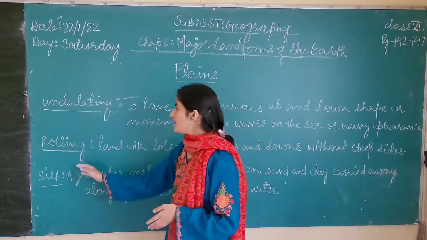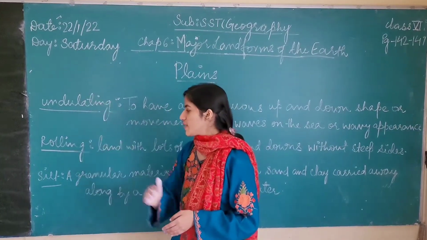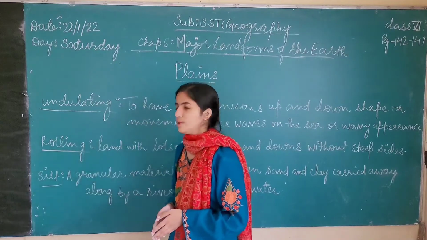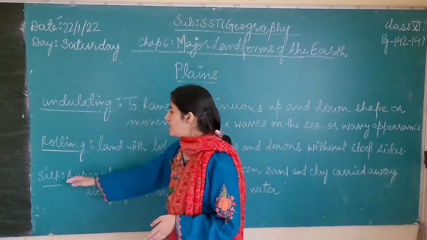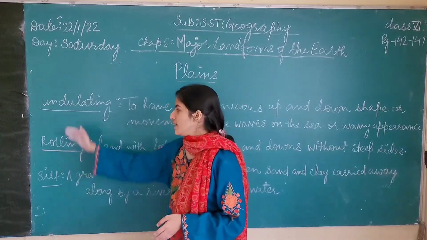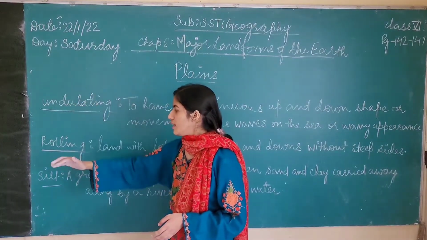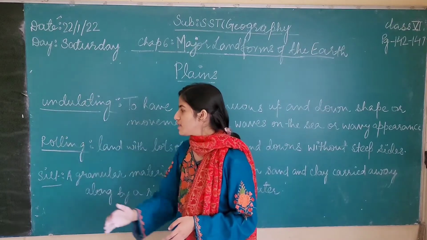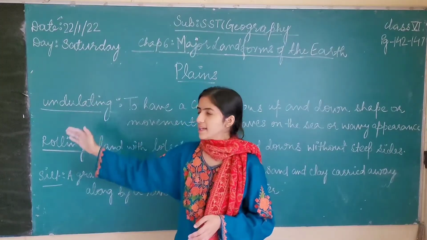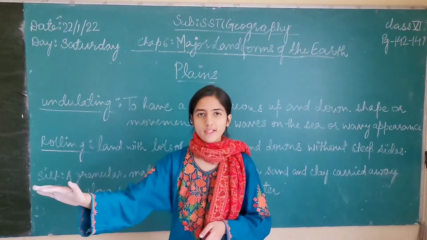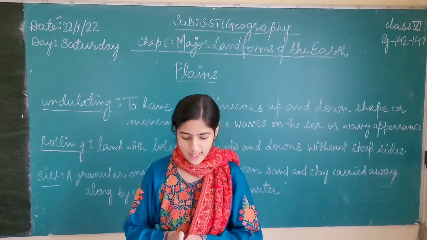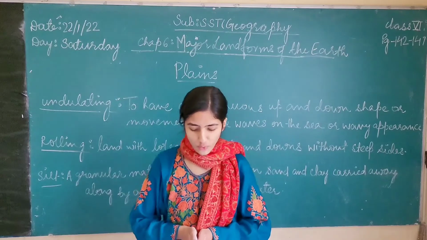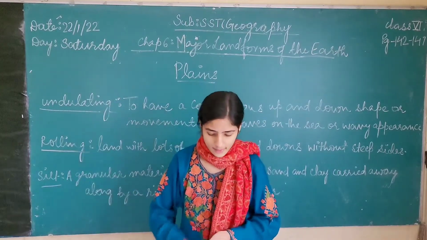As we all know, the mountains have a rich source of minerals. So when the silt is coming down from the mountains with the river, it carries different minerals with itself, and the silt is deposited onto the plains, and the plains become very fertile. That is why most of the plains are very fertile and useful for agricultural activities.